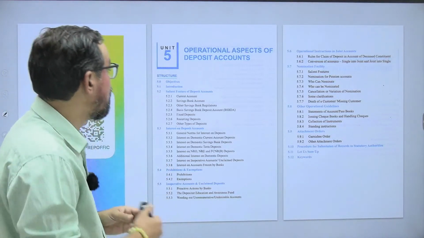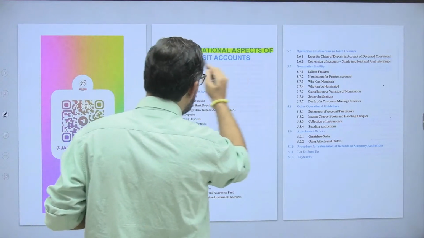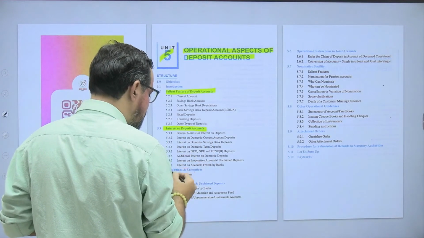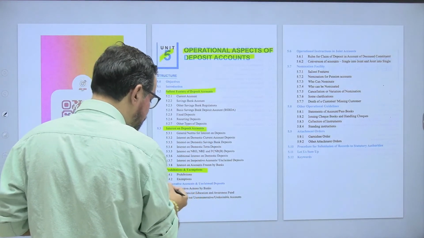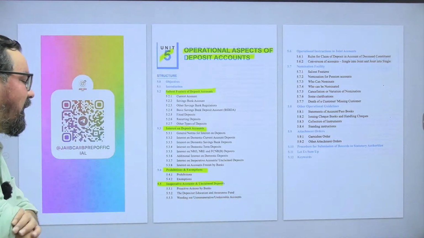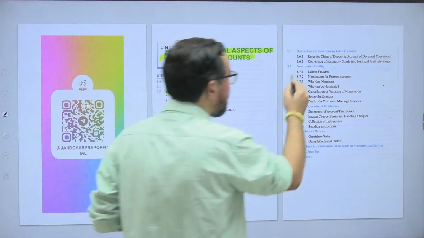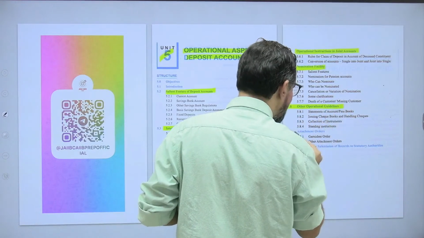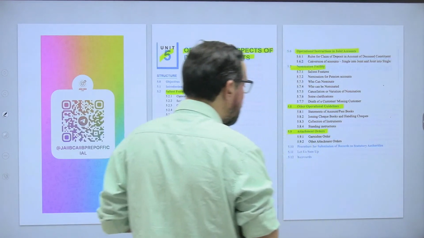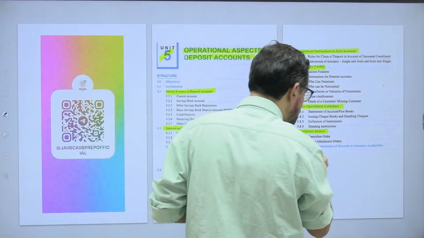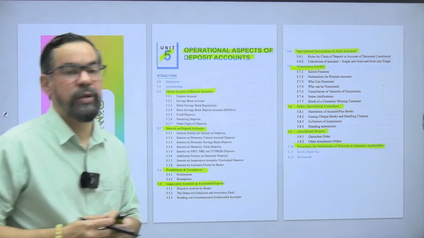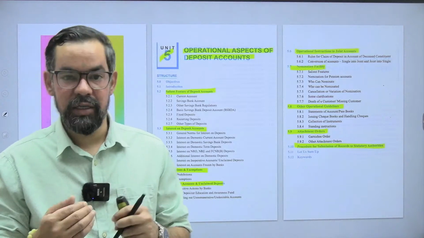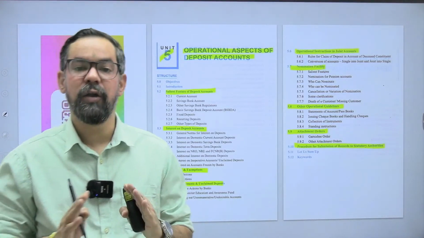questions. All right. So unit 5, operational aspects of deposit accounts, which include deposit account features, interest on deposit accounts, prohibition and exemptions, then inoperative accounts and unclaimed deposits, operational instructions in joint accounts, nomination facility, other operational guidelines. Then we have attachment orders. Then another one is procedure for submission of records to statutory authorities. Okay. So these are the major or key areas, the major subtopics which are generally part of this particular unit.